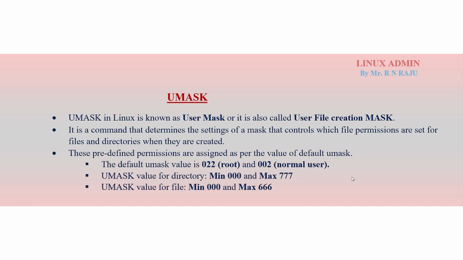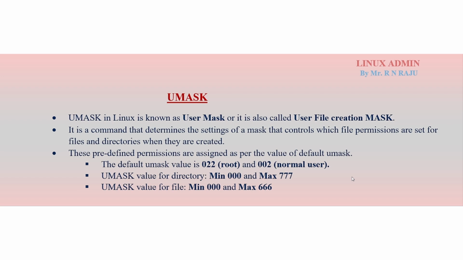What is umask? Umask in Linux is known as user mask, or it is also called user file creation mask. It is a command that determines the setting of a mask that controls which file permissions are set for files and directories when they are created.